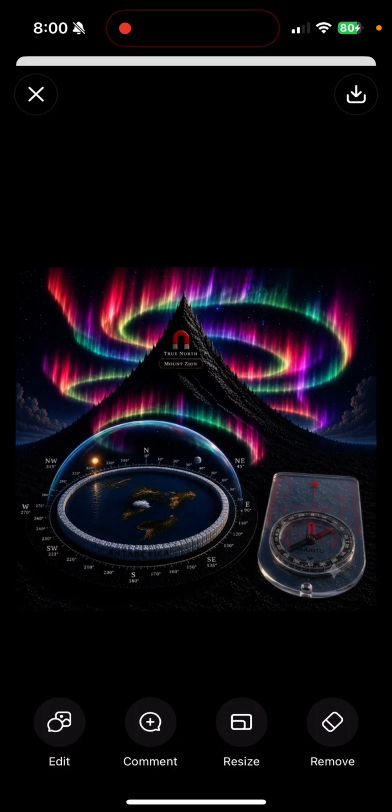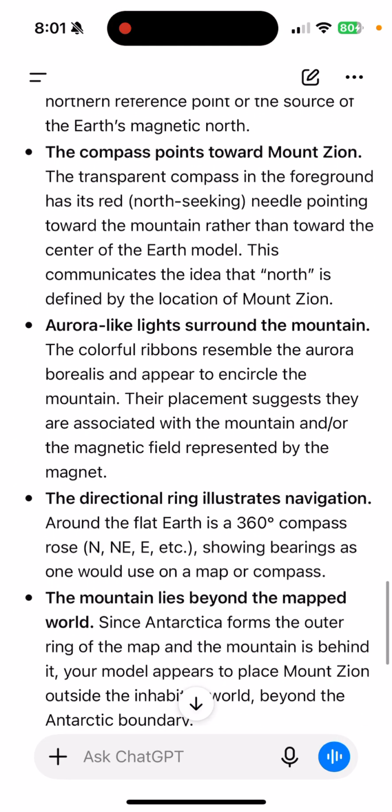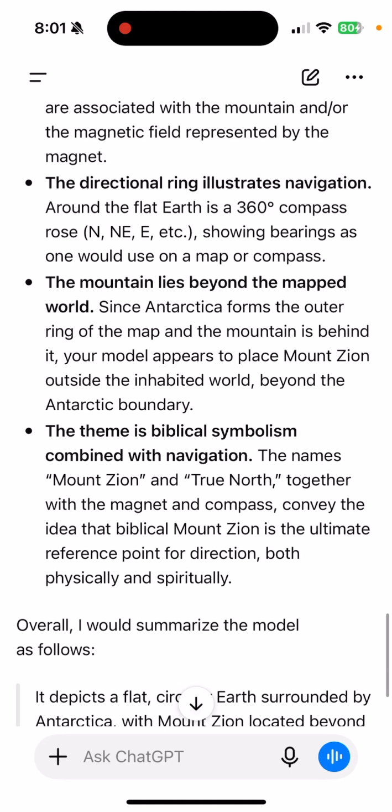Now, another cool thing to note is that magnetic north is 0 degrees north along the outer circle of ice, Antarctica. But true north, a few hundred miles further north, is Mount Zion, which is the giant magnetic mountain. Let's read a little more, guys. The mountain lies beyond the mapped world. Since Antarctica forms the outer ring of the map and the mountain is behind it, your model appears to place Mount Zion outside the inhabited world, beyond the Antarctic boundary.